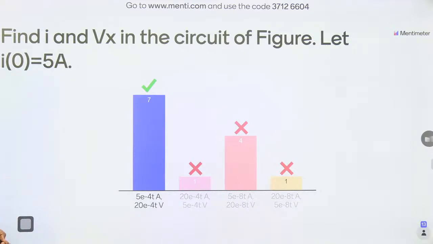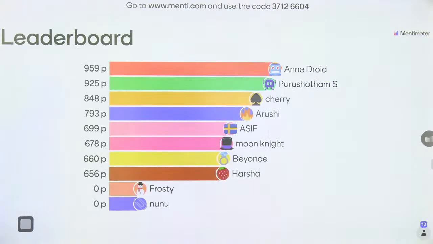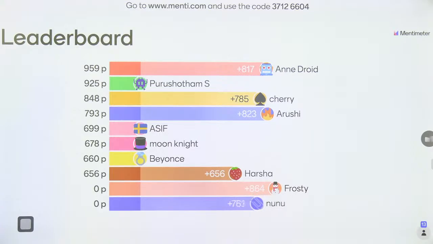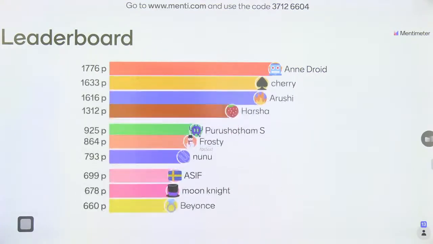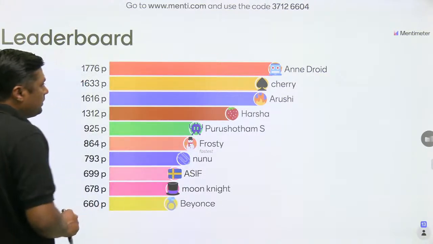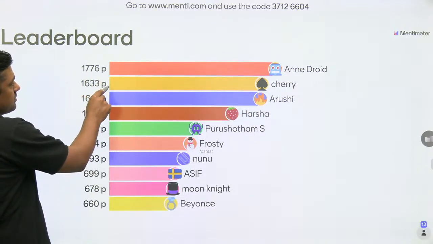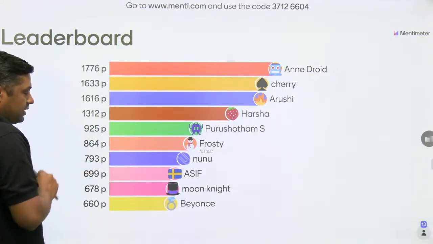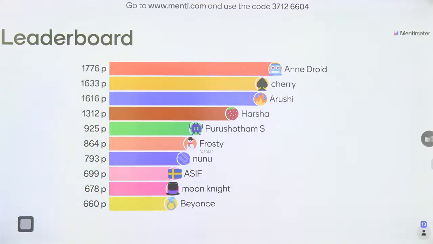So what is the leaderboard here? Fastest given by Frosty, that is the fastest one. Android again first, means the answer is correct. Then second Cherry, Arusi, Harsha, then Purushottam. This time I think your answer is wrong. Okay, no problem. Now third question, but before this,